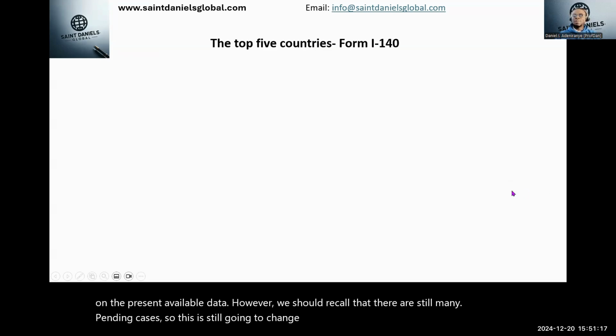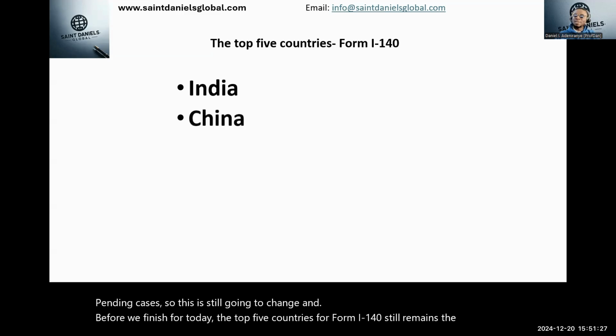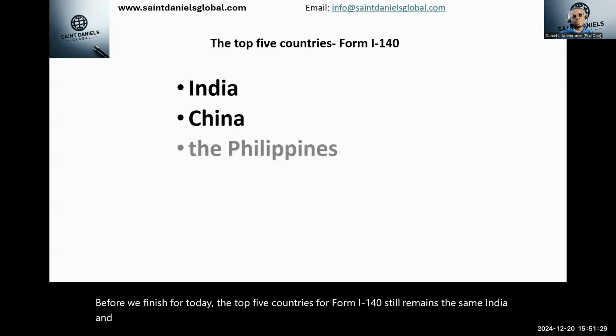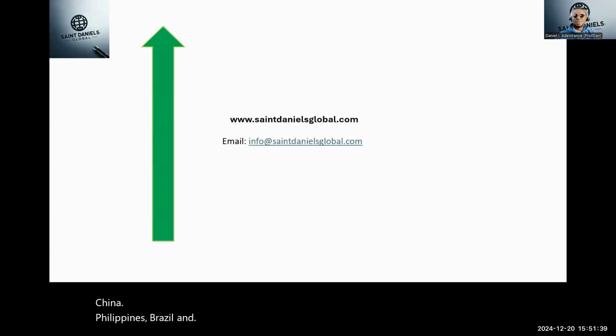And before we finish for today, the top 5 countries for Form I-140 still remain the same: India, China, Philippines, Brazil, and Nigeria. So that will be it for today.